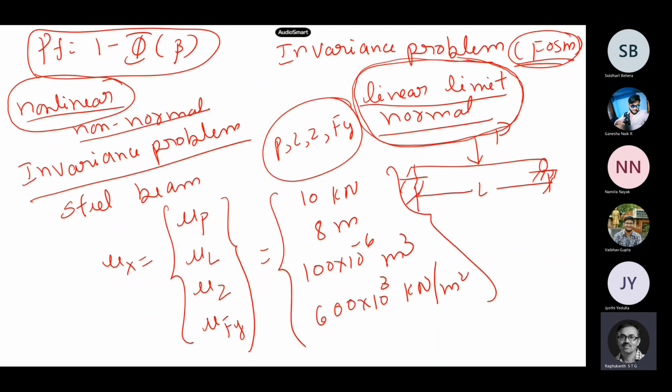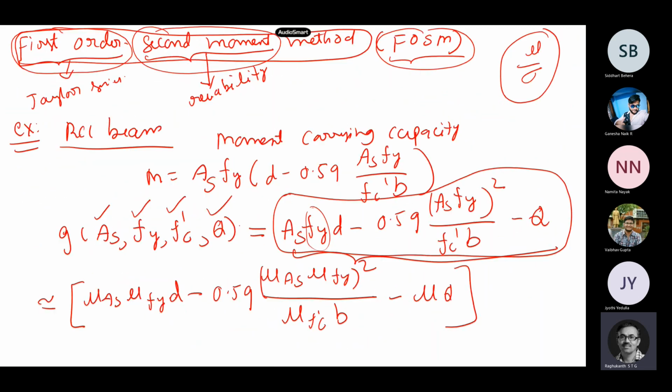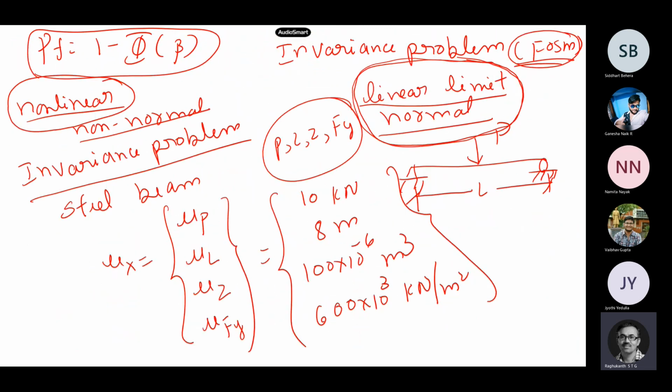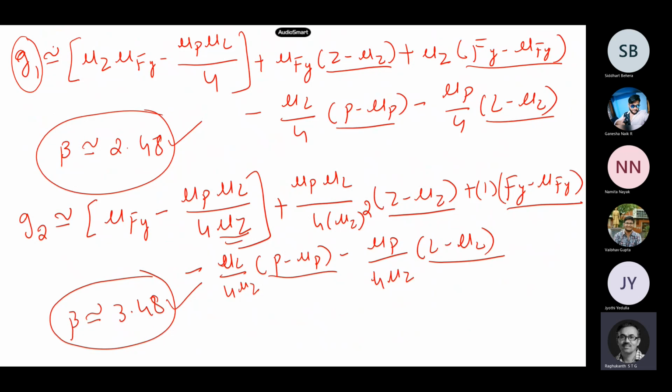Okay, so this is the definition of beta, these types of expressions. If I use these types of expressions in my reliability analysis, the problem is, if the functions are non-linear, you may do all the Taylor series and whatever, you will end up with two different answers. So then you can see a huge difference. See 2.48 and 3.48.